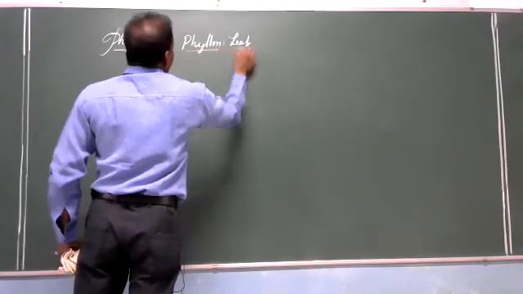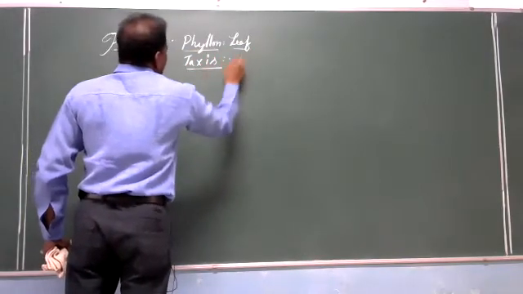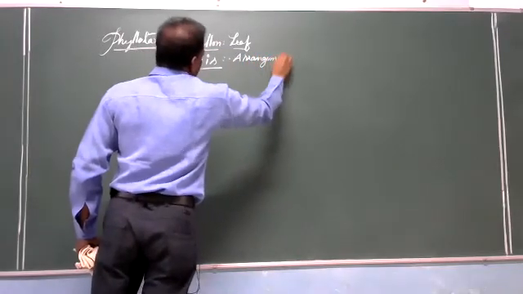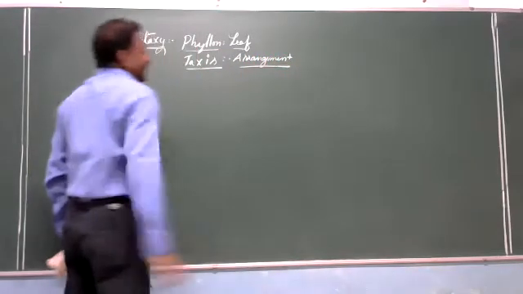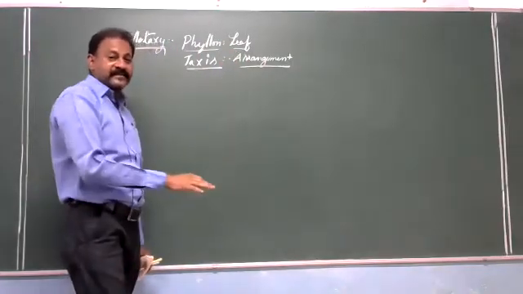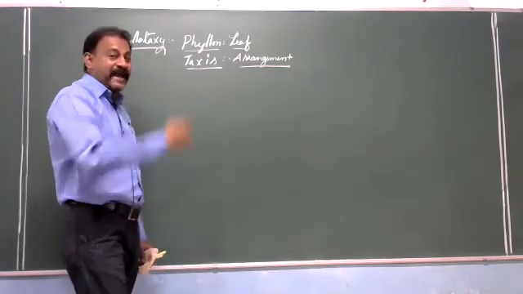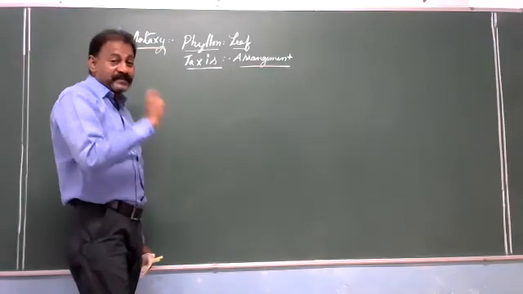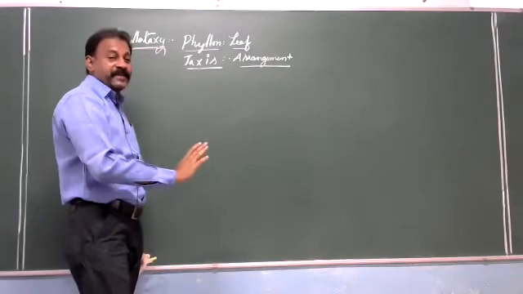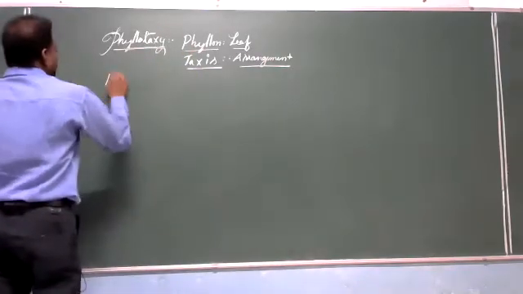Phyllon means leaf. Taxis means arrangement. So, arrangement of leaf: how leaves are arranged on the stem or on the branches. In the textbook they have given, the pattern of arrangement of leaves either on the stem main axis or on the branches is called phyllotaxy.